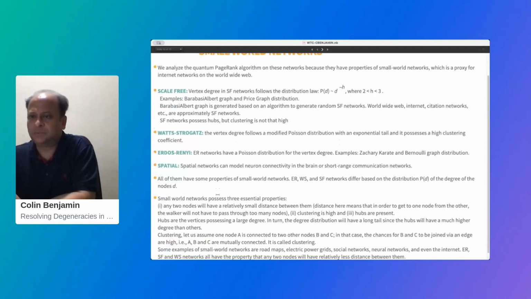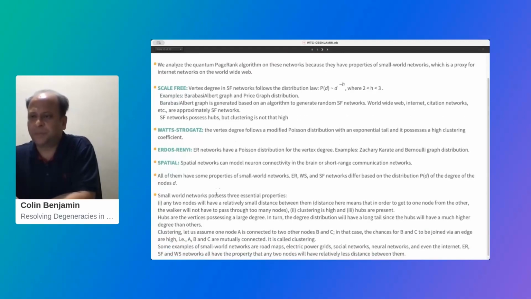All these networks possess three essential properties. Any two nodes have a relatively small distance between them, there is a lot of clustering, and hubs are present. So what do I mean by clustering? Let's assume that I have a node or vertex A which is connected to two other nodes B and C. Then there are chances that B and C themselves are joined by an edge. That means A, B, and C are mutually connected, and that's called a cluster. In these types of networks, there are lots of clusters. And hubs are vertices which possess a large degree.